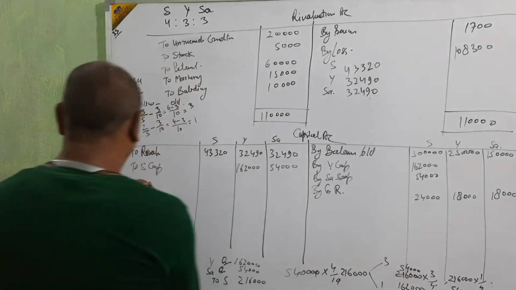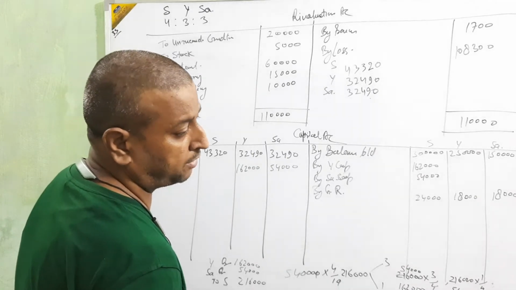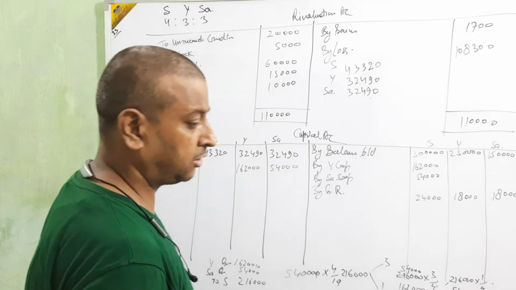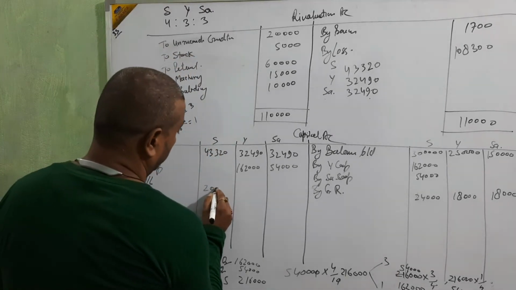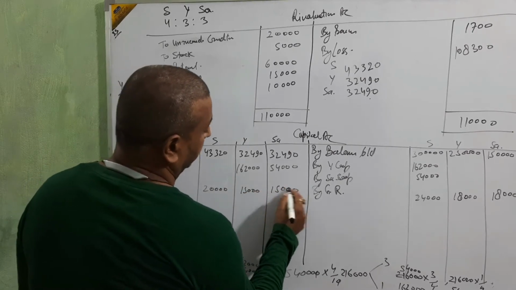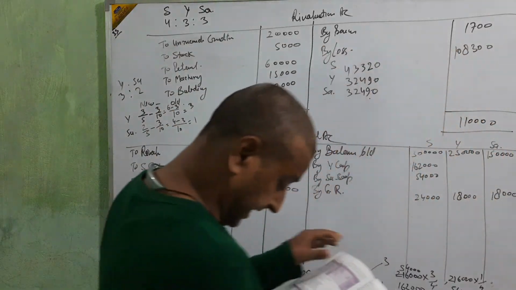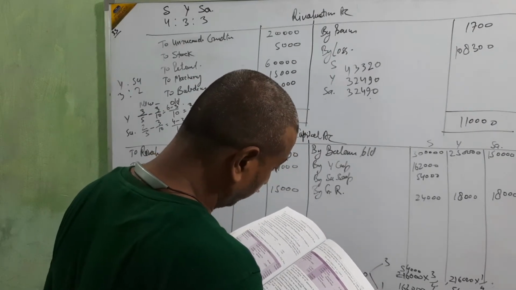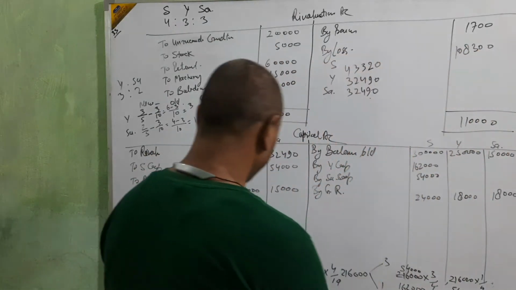Then profit and loss is given on the asset side. The P&L amount is on the asset side, around 50,000. 50,000 is distributed this way: 20,000, 15,000 and 15,000. Anything else? Nothing else is there? Any other adjustment is given? I think no. Nothing. Now we are going to close the account.